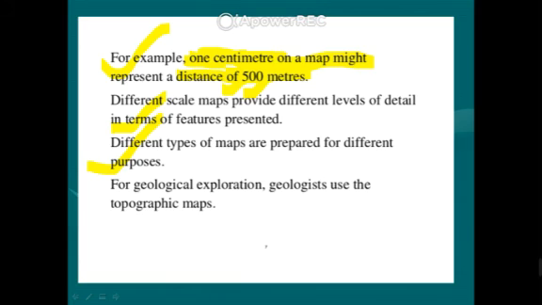And the topographic map is a type of map that denotes the climate condition of the areas, such as rainfall condition, temperature condition, pressure condition. Then this is called a topographic map. So maps may be divided basically into three types: political map, physical map, and topographic map.